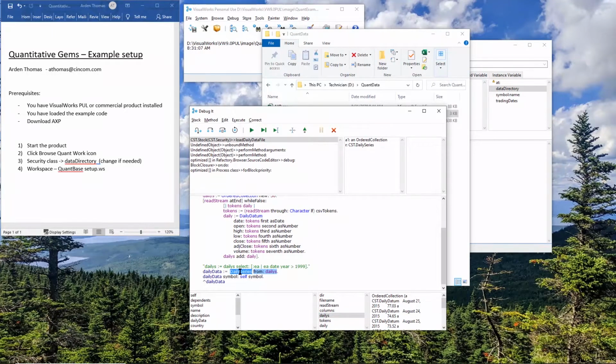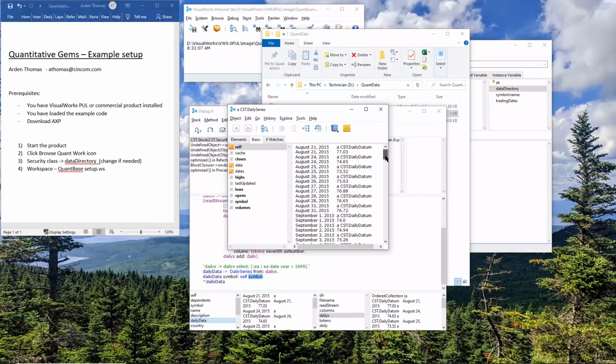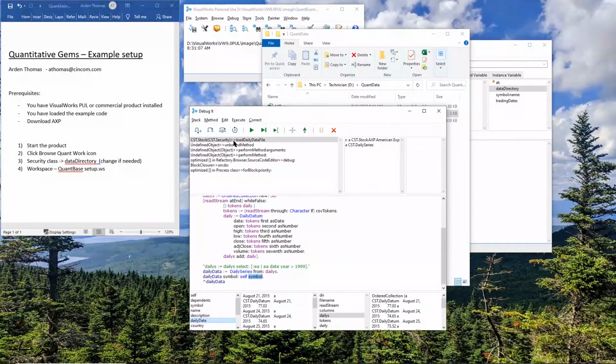And then I'm going to create a series, which is another object from those dailies, for my daily data, which is an instance variable in the stock. So here is all the data, the daily data for that. Now I can ask questions of this object. We'll see that in a moment.